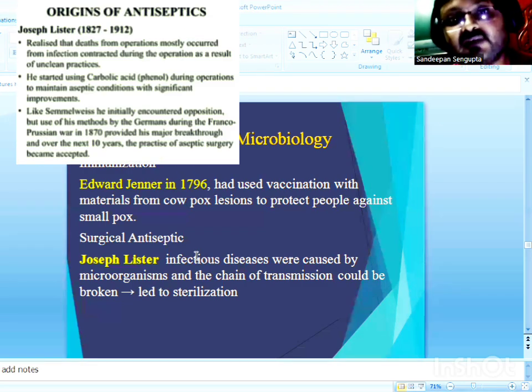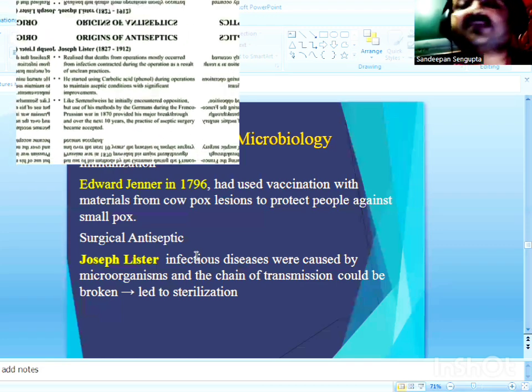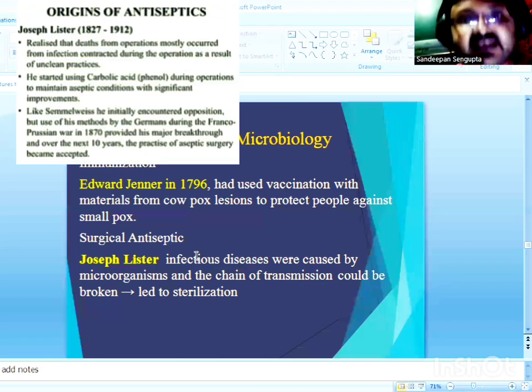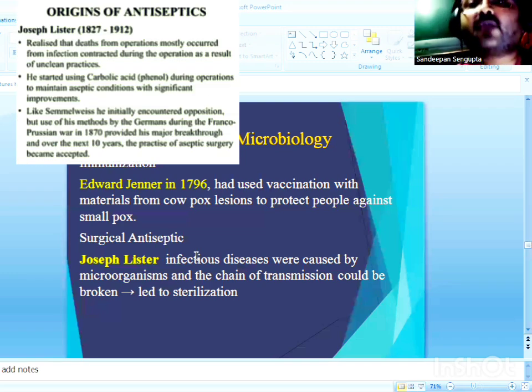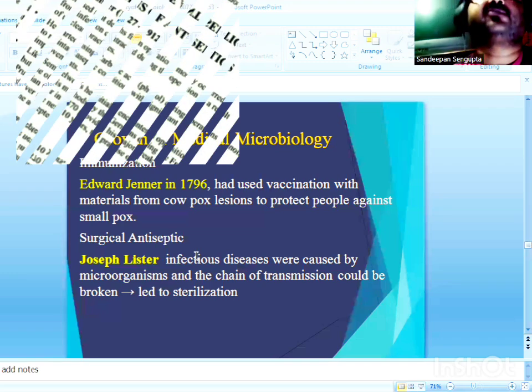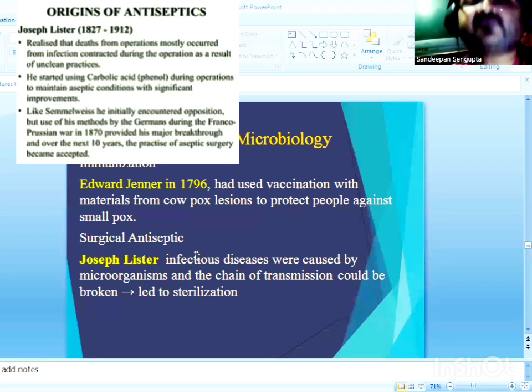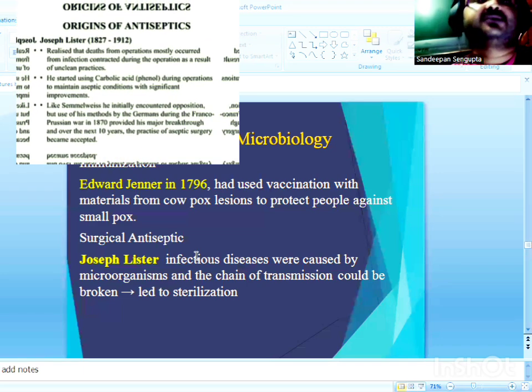So Lord Joseph Lister was the first to introduce the concept of sterilization and the use of physical and chemical agents to sterilize and remove unwanted microorganisms from the surface of any object. And this was the concept of sterilization.